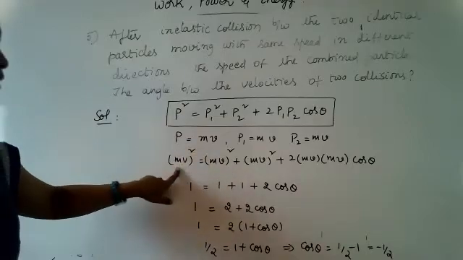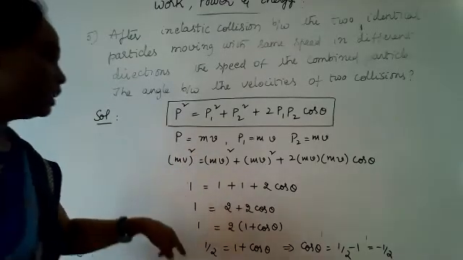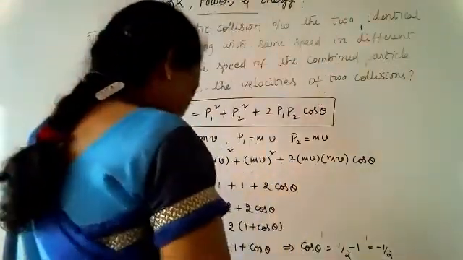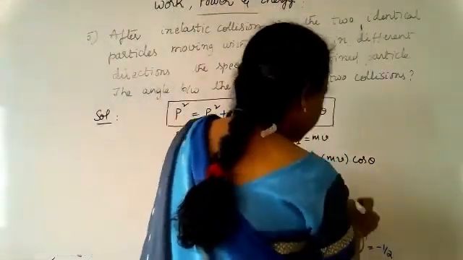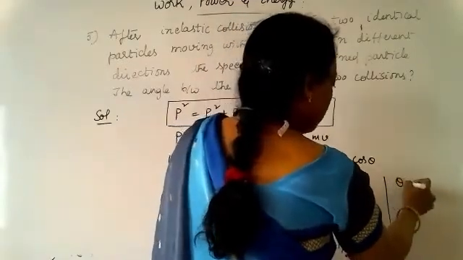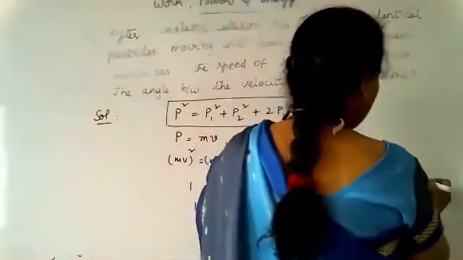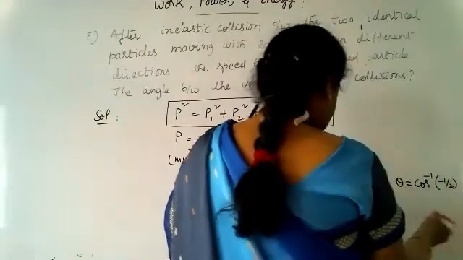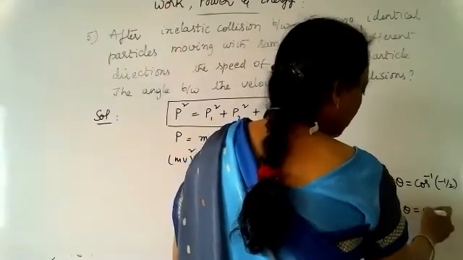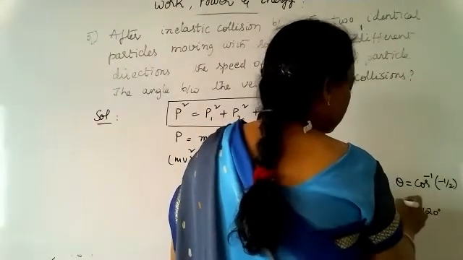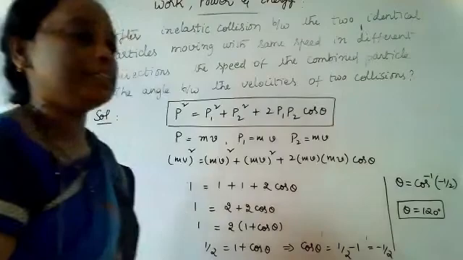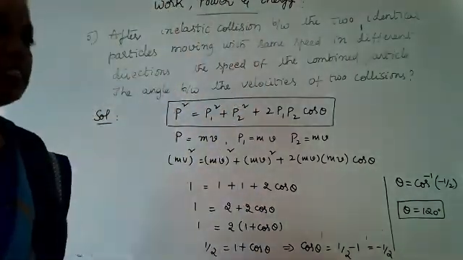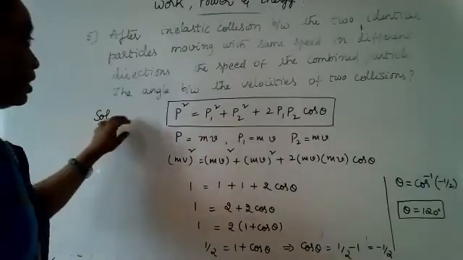So when you cancel this one, you will get 1. Okay, so cos theta is minus half, and therefore theta is equal to cos inverse of minus half, and therefore theta goes to 120 degrees. So theta will be 120 degrees is the answer. Okay, 120 degrees is the answer for this problem.